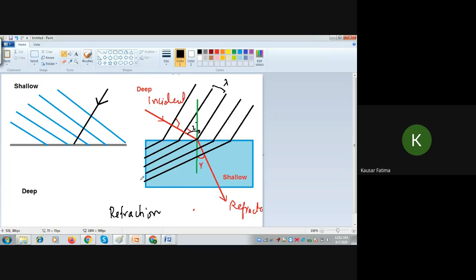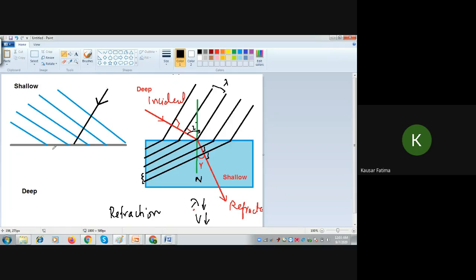They are parallel to each other, and automatically the wavelength has become shorter. I didn't need to do much effort to make them close to each other. If I follow the right method, I will draw the direction of propagation closer to the normal, and then I start from the wavefront which is striking the boundary, and I draw in such a way that the drawn wavefront is at 90° to the direction of propagation. All my wavefronts will be drawn correctly. So deep water to shallow water, wavelength decreases and speed decreases. Okay, frequency remains the same.